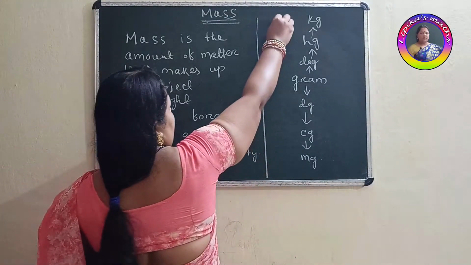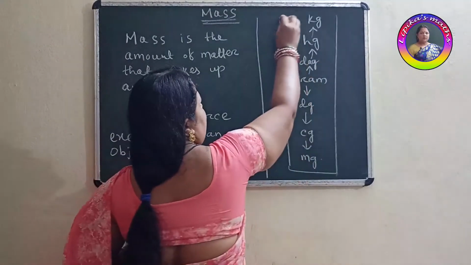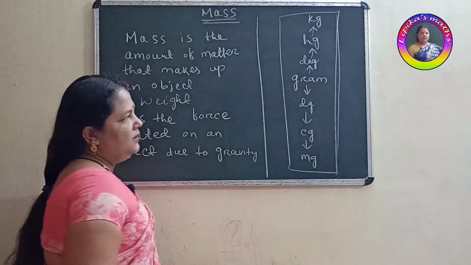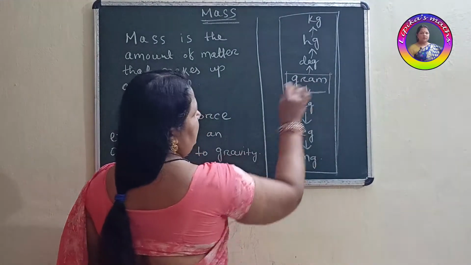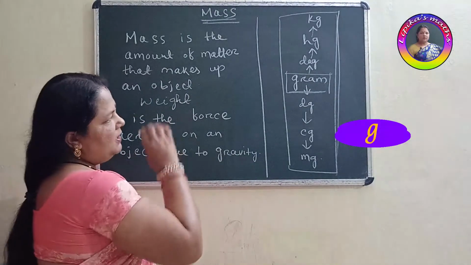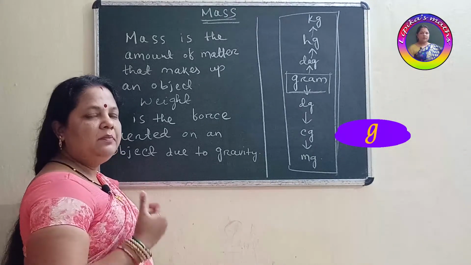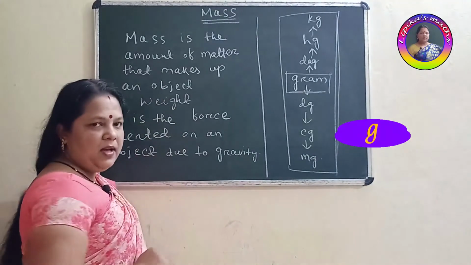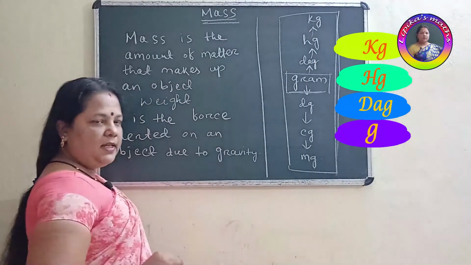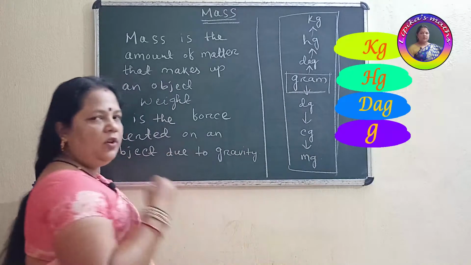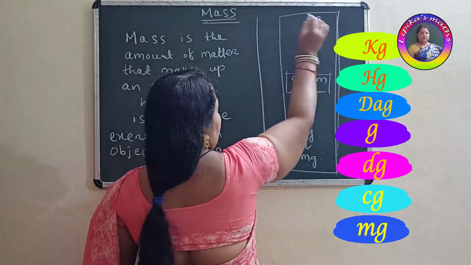So I have written here, like your measurement of length, some units. Clear? In the middle of this format, I have written gram. This gram we can take as the standard unit or base unit of mass. Clear? Above that there are some higher units, and below that there are some lower units. Clear? So let's discuss what is kg.